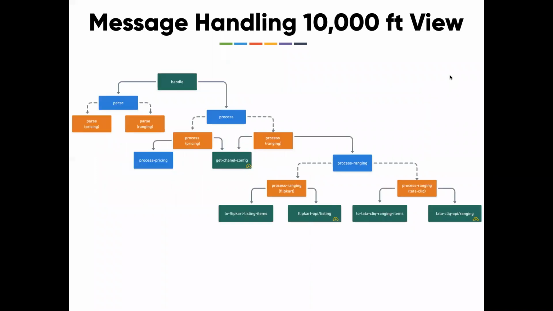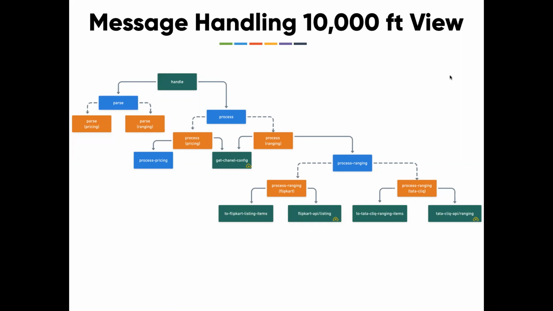And would you like to see the outcome? This is what it is. A nice, simple representation of what we did so far. I'm just reiterating what we did. There is a function, handle. That handle function will be doing two things, parsing and processing. Parsing is a polymorphic thing, so it just does a dispatch. There will be one specific implementation for parsing pricing and one for parsing ranging. Then we have process. Again, process is polymorphic, one for pricing and another one for ranging.